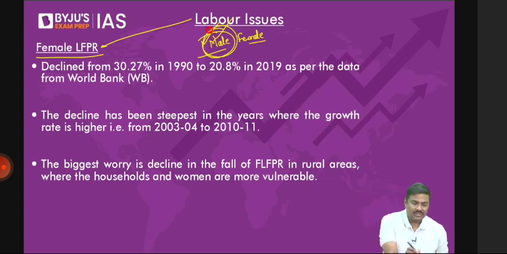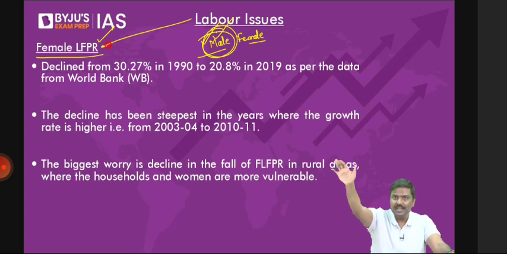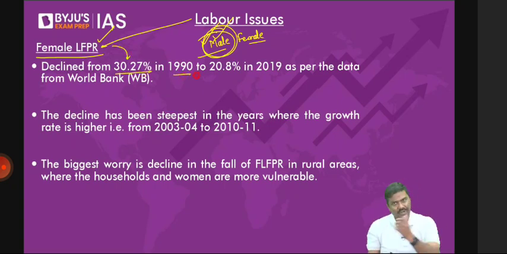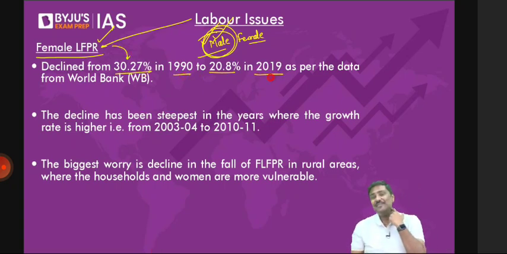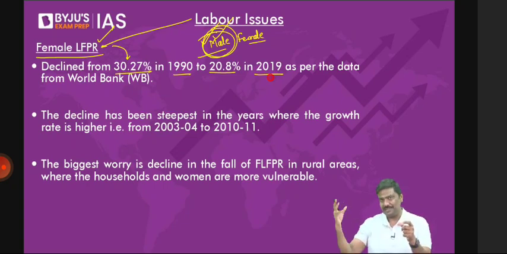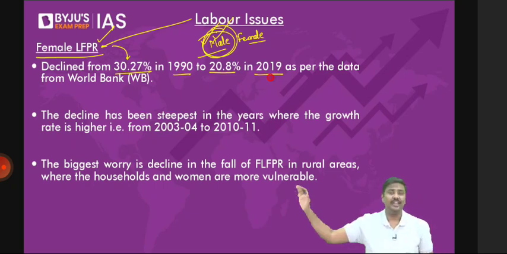So one of the reasons that happens is female LFPR is actually declining. That is within the female population, how many people are searching for jobs has started decreasing. There are certain reasons for this. Before that, as per the World Bank report, female LFPR was 30.2% in 1990, and has declined to around 21% by 2019. And World Bank says the more alarming, more concerning fact is that in years where India's GDP increased at a very good pace, the drop in female LFPR has been very, very sharp.